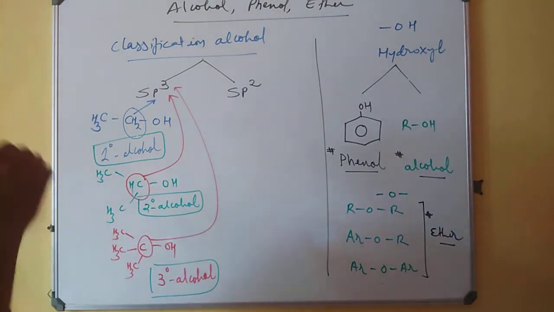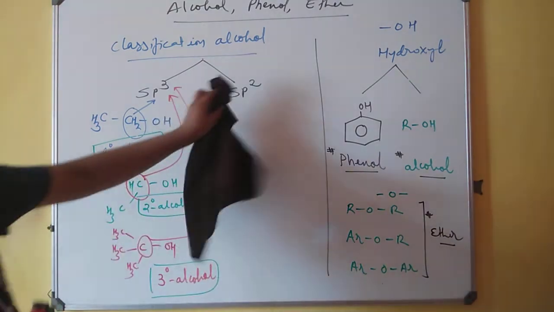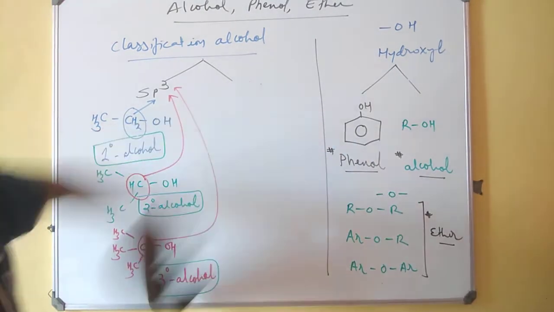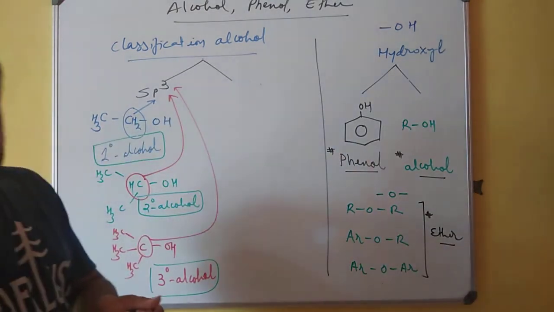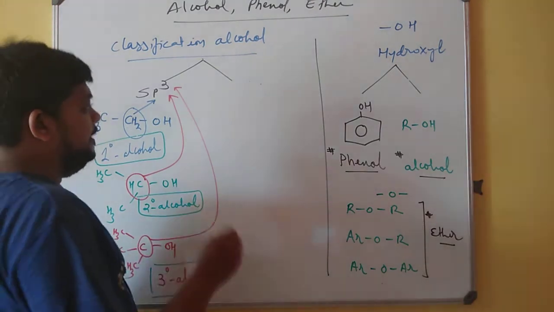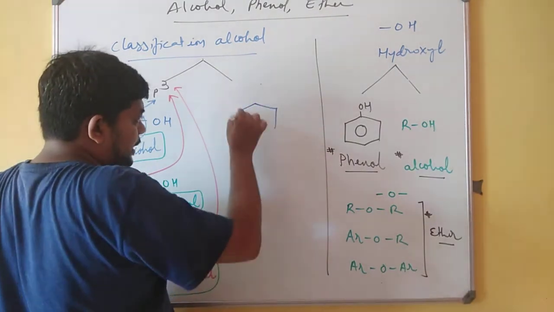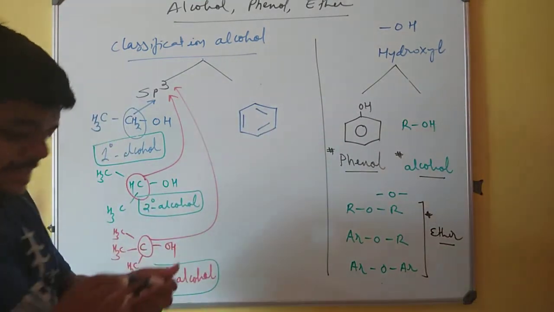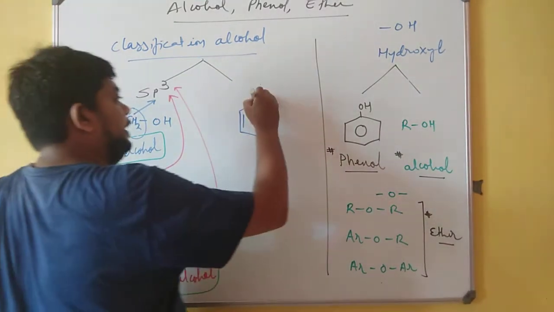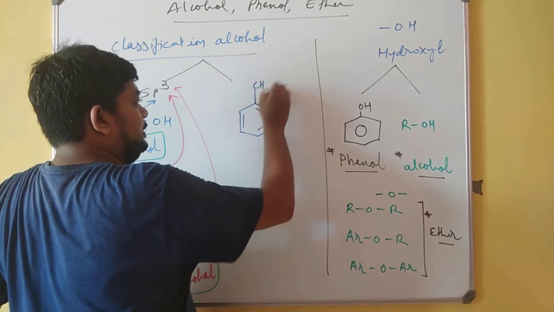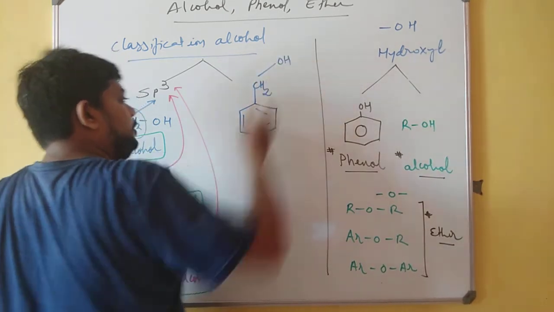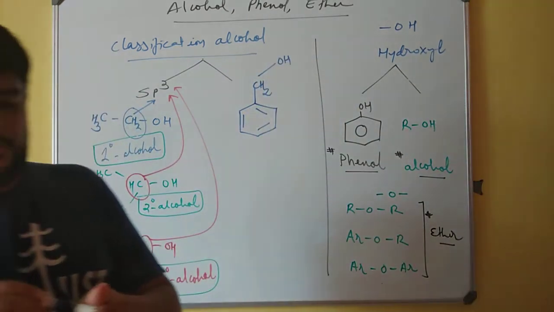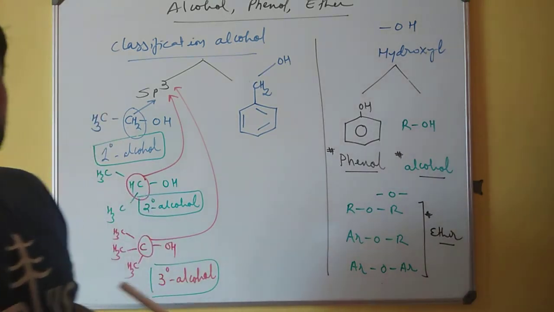Still, we should not enter directly into sp2, but there are 2 more popular classes that must be included over here. If I say that I have a phenyl ring, sometimes people call it benzene ring, to this phenyl ring there is a CH2 group and to that there is an OH group. So what would happen over here?